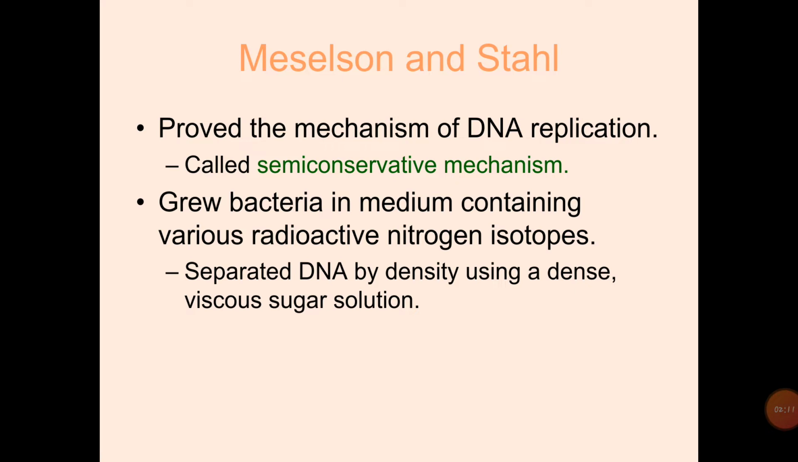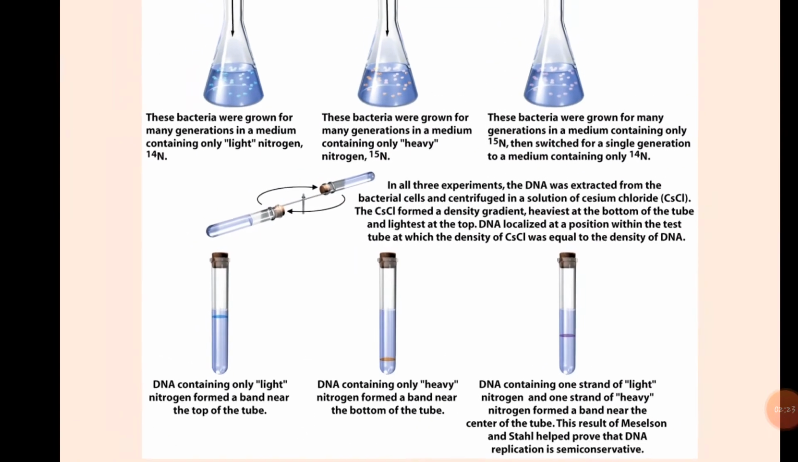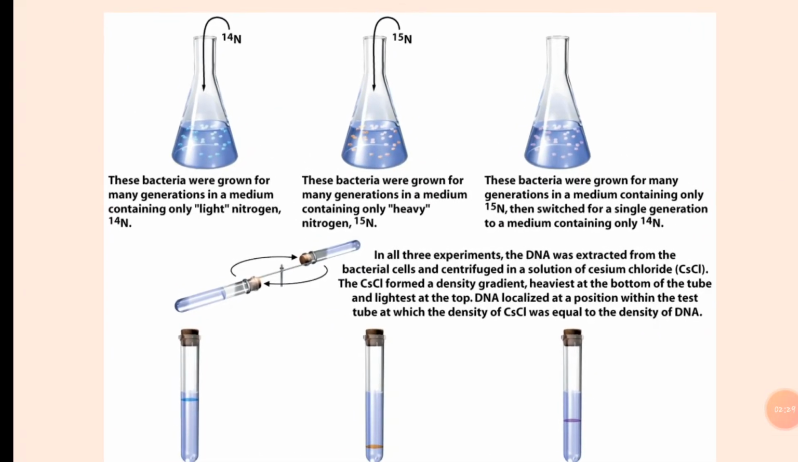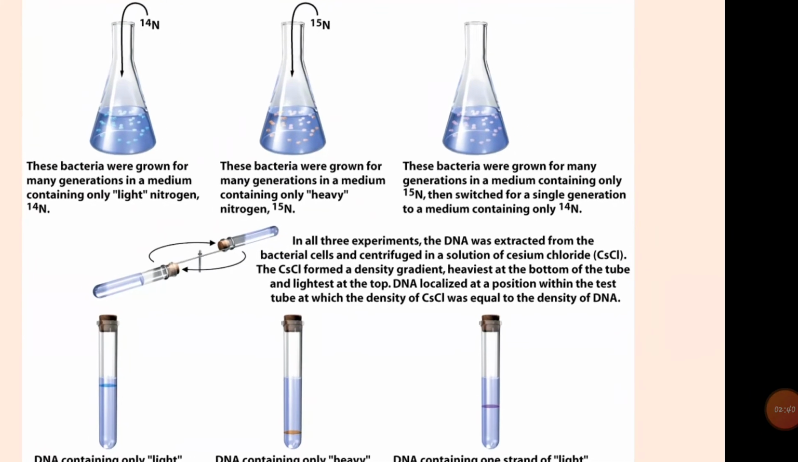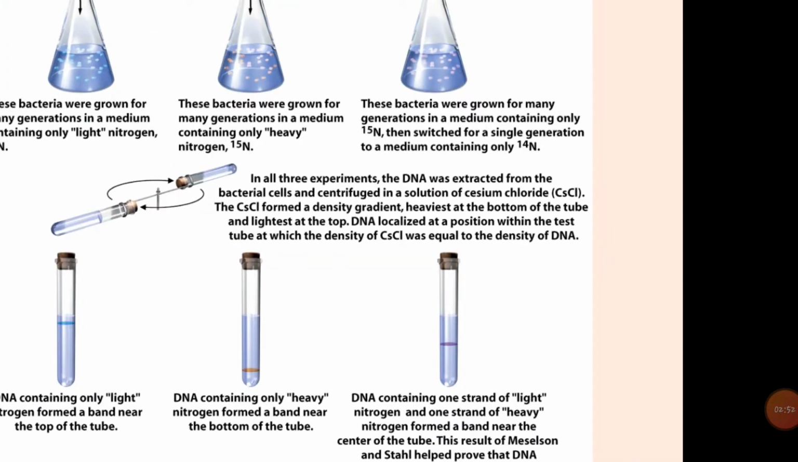They grew bacteria in a medium containing various nitrogen isotopes. They separated DNA by density using a dense sugar solution. Here we can see the experiment of Meselson and Stahl. These bacteria were grown for many generations in a medium containing only light nitrogen, that is nitrogen 14. These bacteria were grown for many generations in a medium containing only heavy nitrogen 15. These bacteria were grown for many generations in a medium containing only nitrogen 15, then switched for a single generation to a medium containing only nitrogen 14.